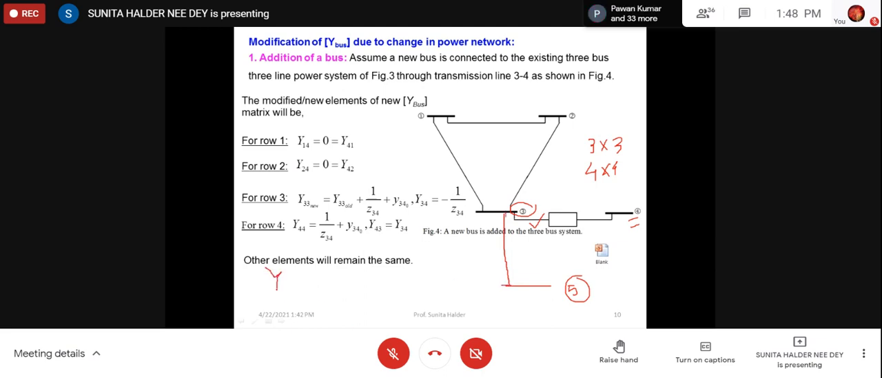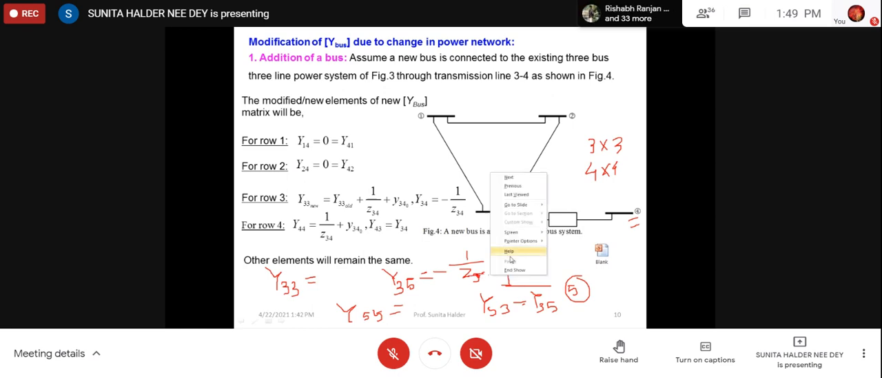Now modification will be in y33, y35 will be there, then y55 and y53 will be equal to y35, right? Because we have introduced a new bus, so now the matrix will be 5 by 5. So y35 will not be 0, it is minus 1 by z35, but y15, y25, y45 all will be 0 because there is no connectivity.